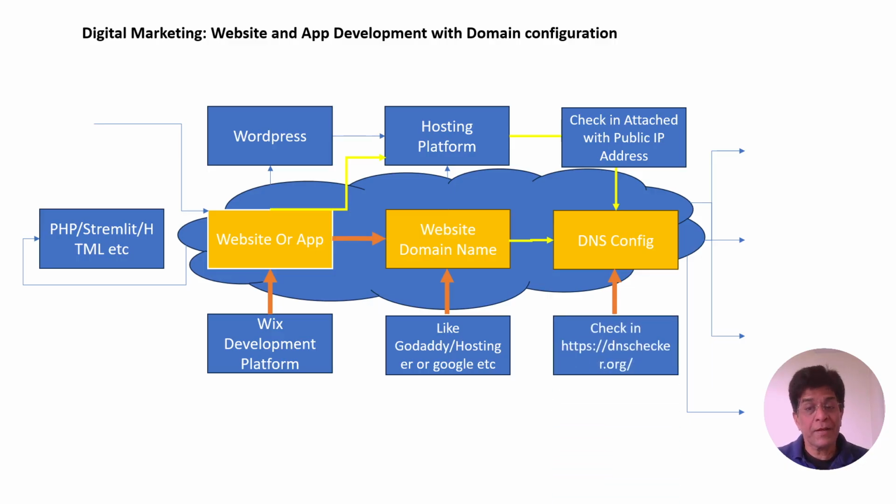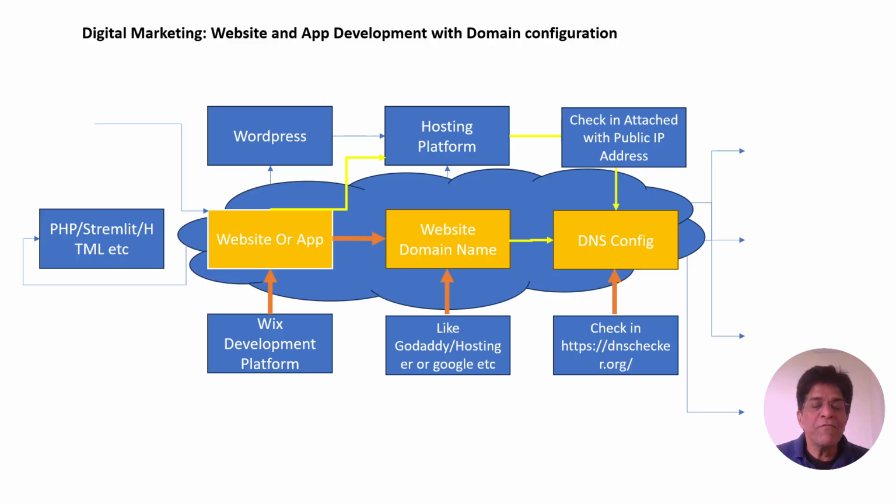And then we have to check using a website like dnschecker.org whether my public IP is now really populated to all the servers hosting DNS, because we have a number of websites, a number of DNS entries, and a number of servers.